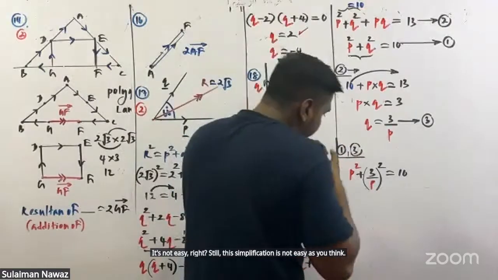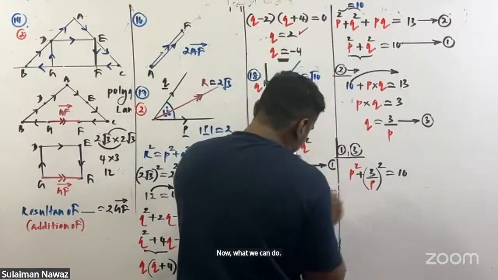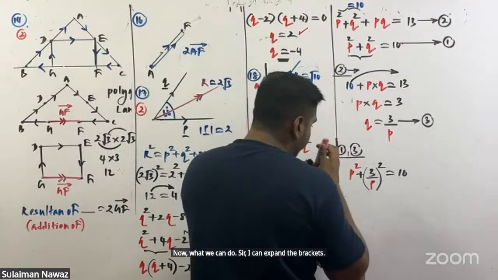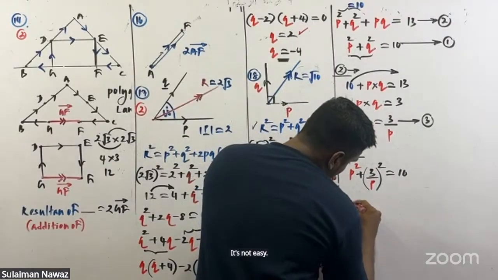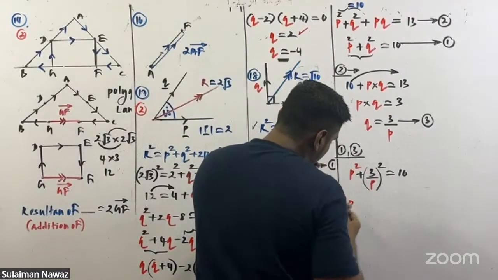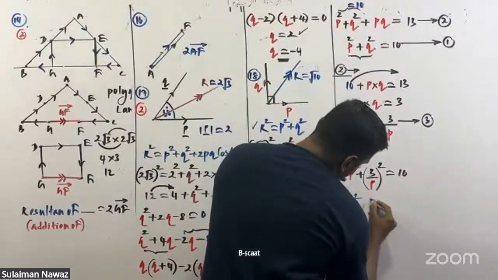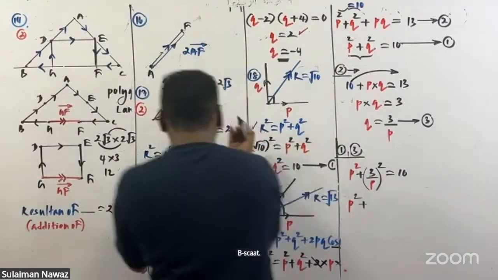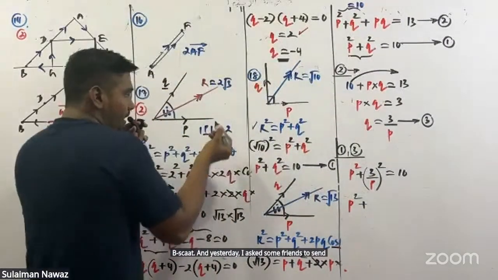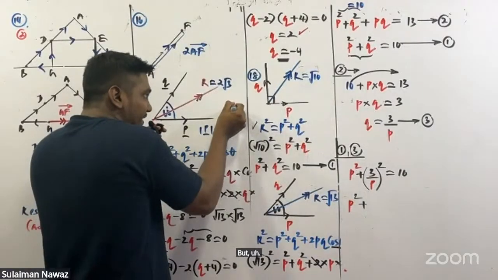Now, what can we do? Sir, I can expand the bracket. It's not easy. P squared, P squared.